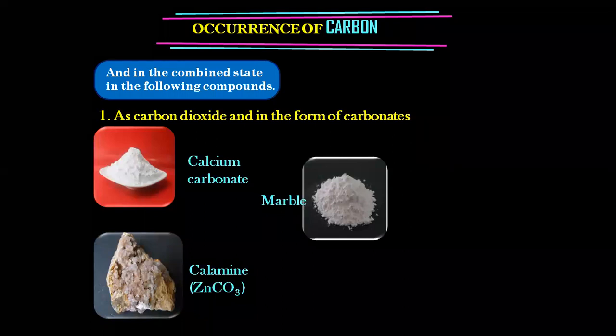It's calcium carbonate. Marble contains calcium carbonate only. So occurrence of carbon: first section was free state, second section was combined state. Under free state, we have written diamond, graphite and fullerenes. Under combined state, this is the first point, which is as carbon dioxide and in the form of carbonates, and these three examples.